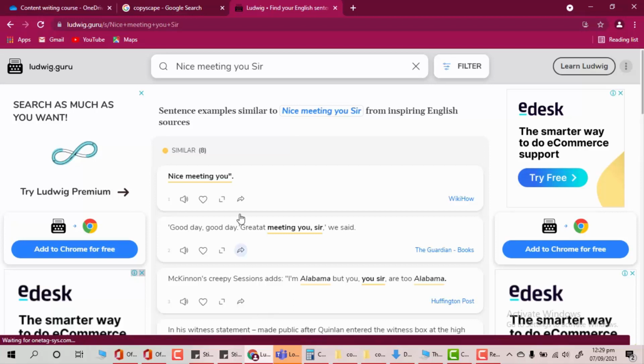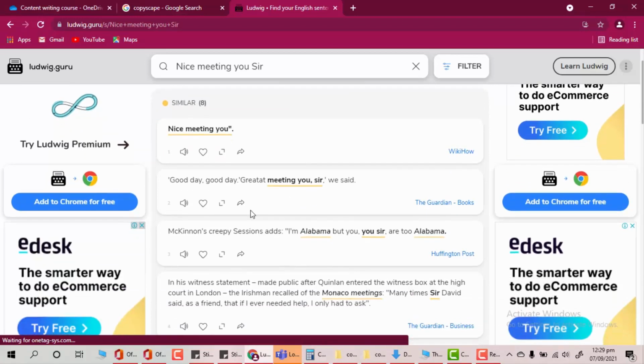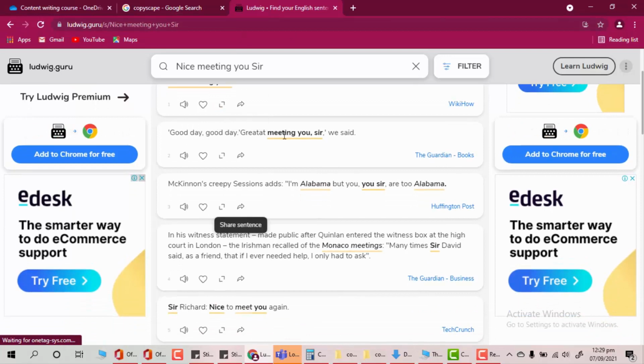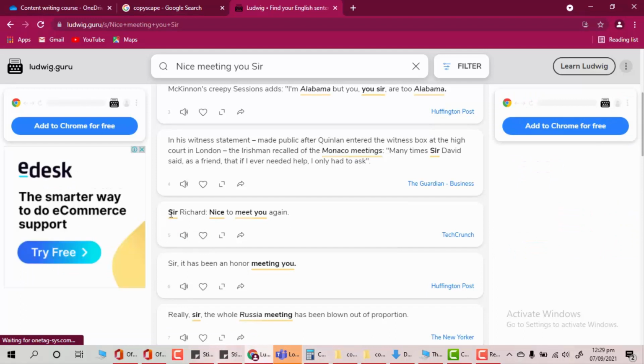For example, here it says that someone in the Guardian wrote, "Good day, greatest meeting you, sir, we sat." That's something from a book, so it must be contextualized in the meaning of the book. In another post, in TechCrunch, it says, "Sir Richard, nice to meet you again."